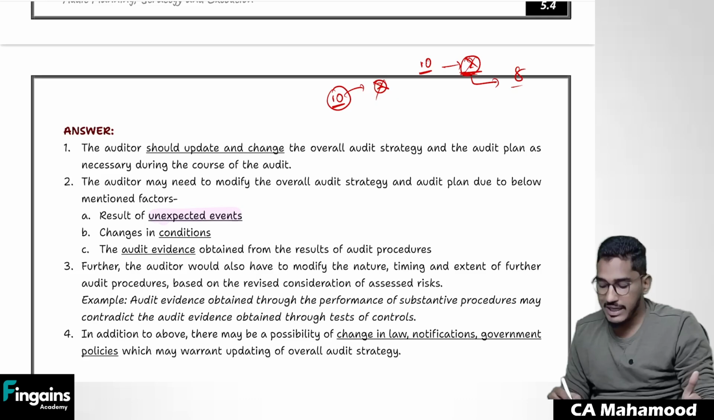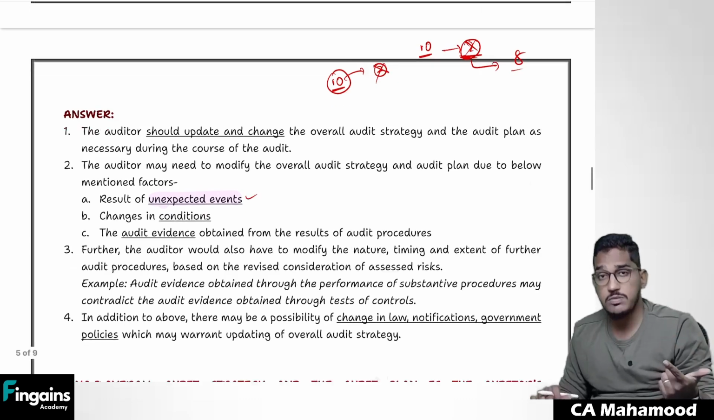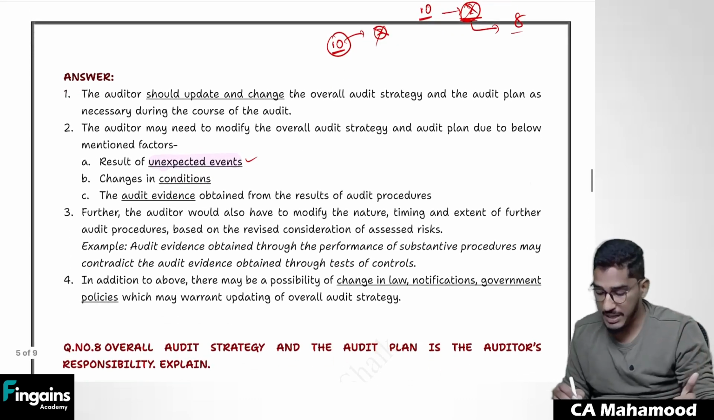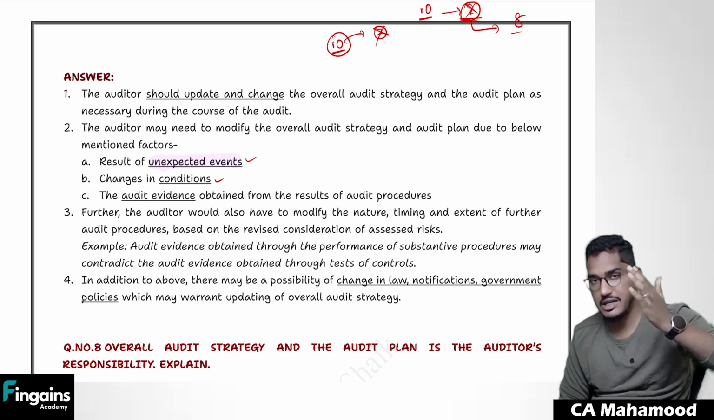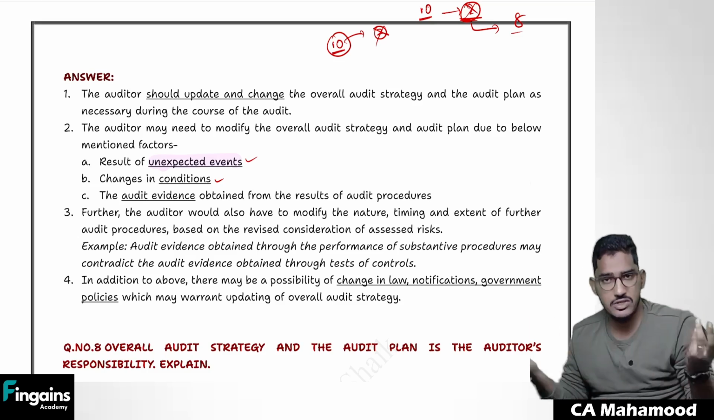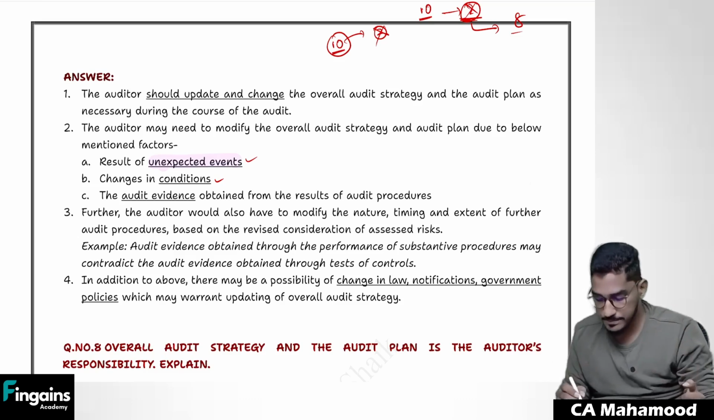So like this, sometimes unexpected events could happen, which may require you to make changes to your plan and strategy. Or sometimes conditions will change. Whatever conditions are there at the beginning of the planning, the same conditions might not be there during the course of the audit. That also might require you to make changes.